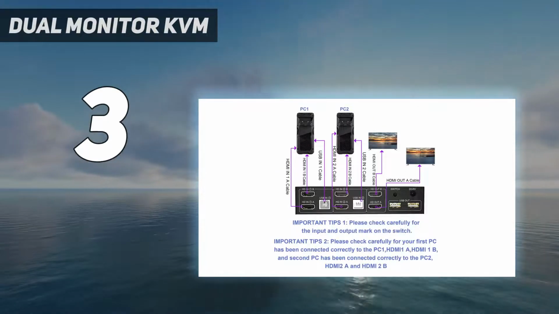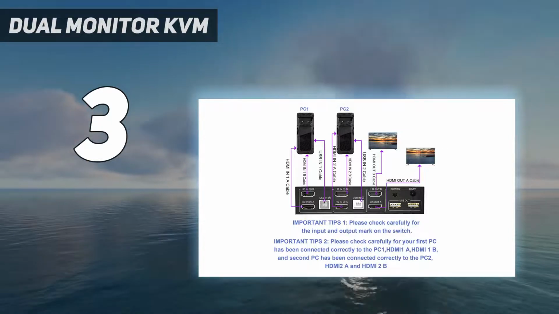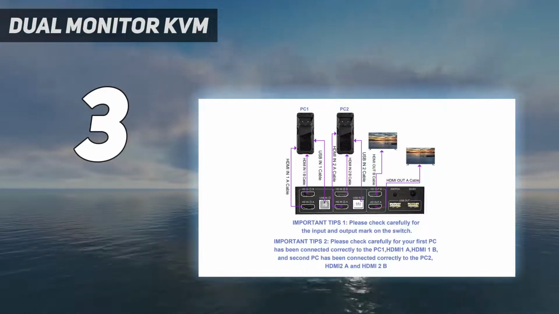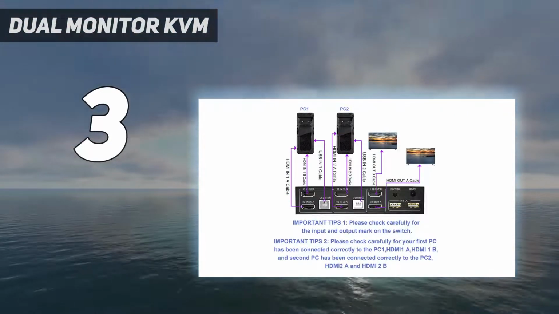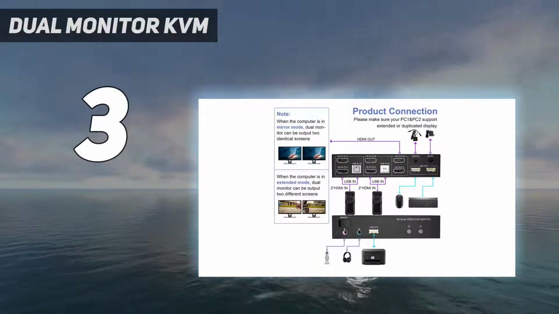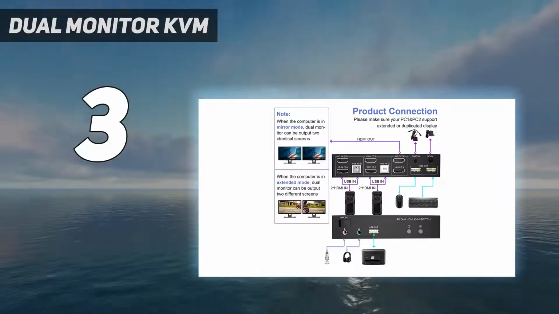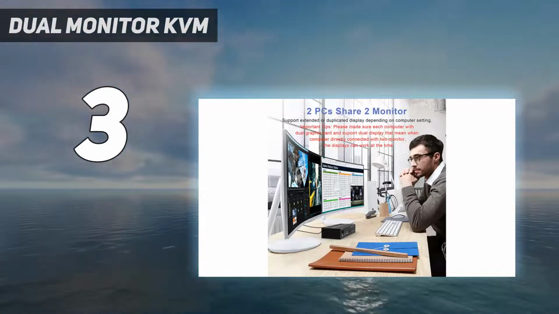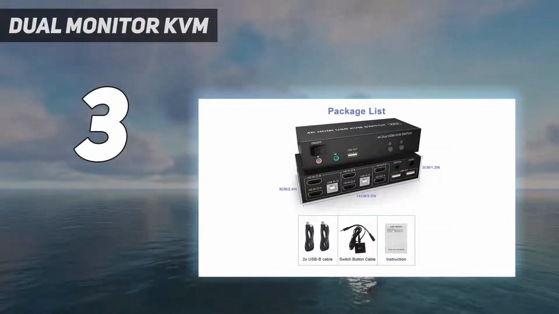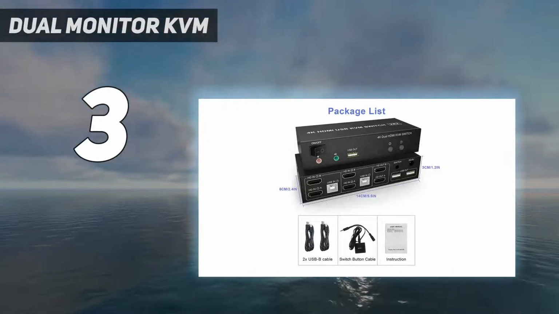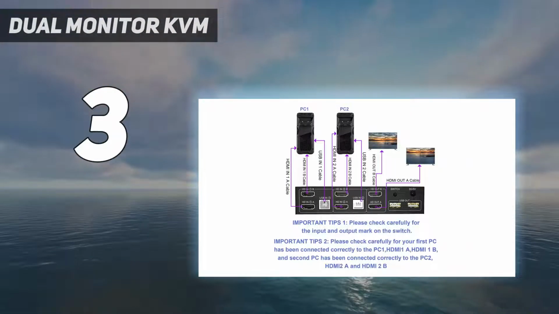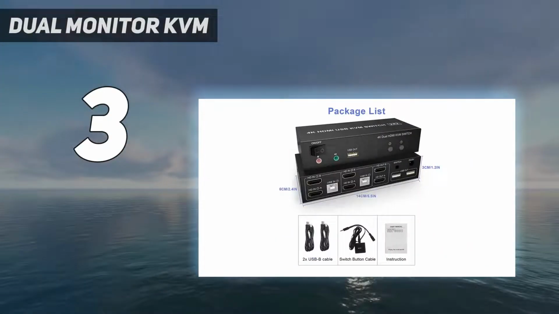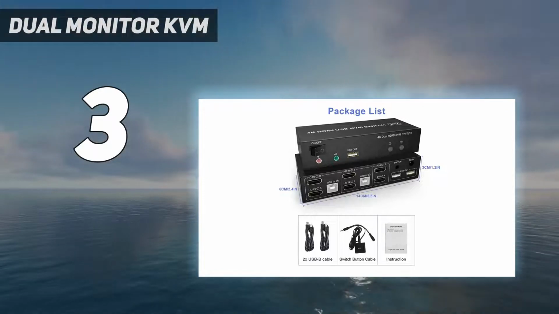Note, only when both your source and monitor support 4K at 60 Hz can you get the 4K at 60 Hz effect. So if you want the max resolution, you have to check your devices first. 2-port dual monitor KVM switch extended display. Control 2 computers or laptops from one set of keyboard, mouse and 2 monitors, which supports dual monitor extended or duplicated display. Note, it requires each computer to have 2 video output interfaces and support extended display. Plug and play, no extra power adapter required.